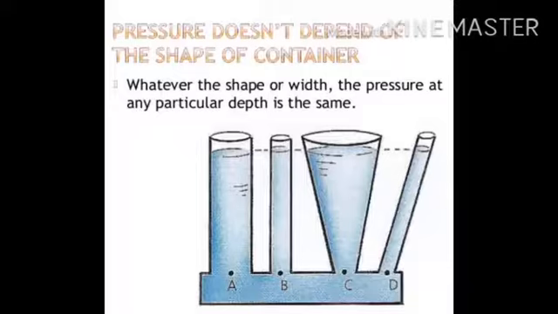Drill equal size holes all around these cans at the same level. Fill these cans with water and observe the water streams flowing out of these holes. Water rushes out of the holes of all these cans and falls at an equal distance from the wall of the can. This shows that the pressure of a liquid depends only on the depth and not on the shape or size of the container.